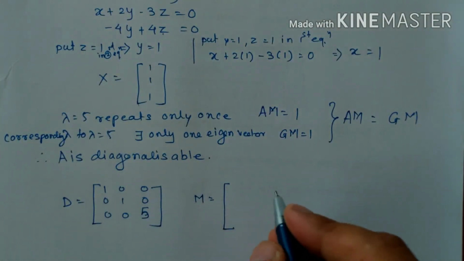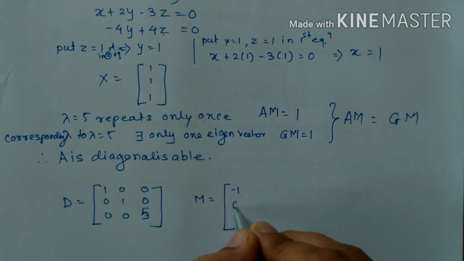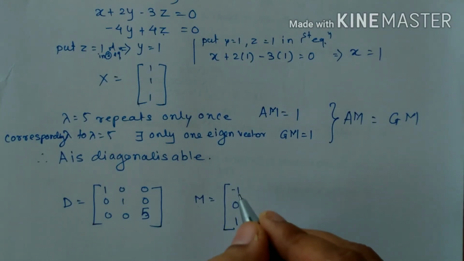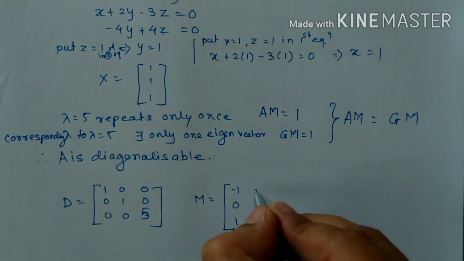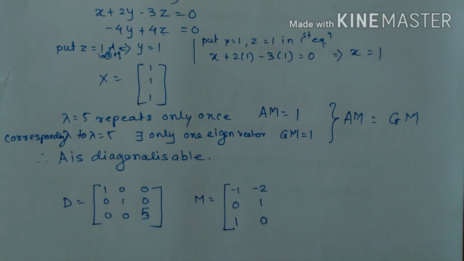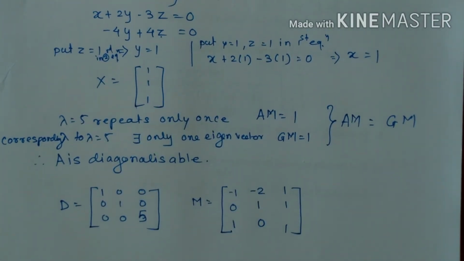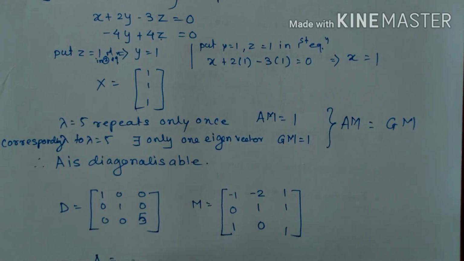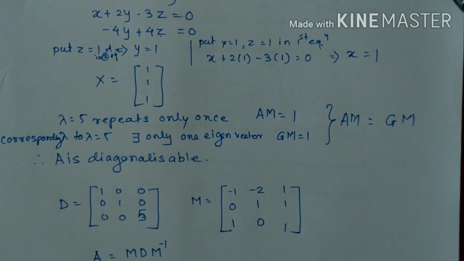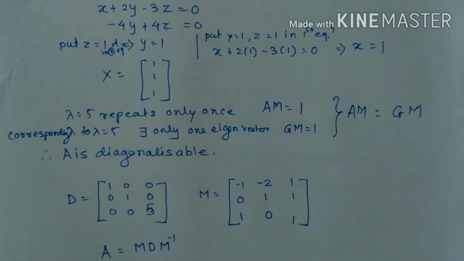So in the first column, my eigenvalue is 1. So you have a choice. Either you put here minus 1, 0, 1, or you can put here minus 2, 1, 0, anyone. Here I'll put minus 2, 1, 0. Okay. And for 5, my eigenvector is 1, 1, 1. So this is my model matrix, for which we get A equals M D M inverse. So this is how one can diagonalize a given matrix. I hope this idea is clear.